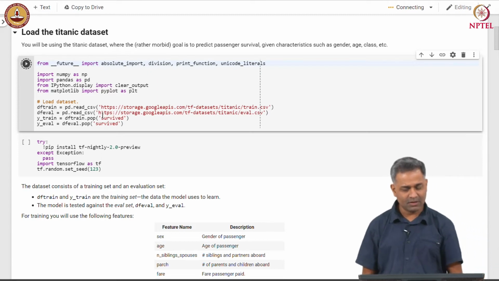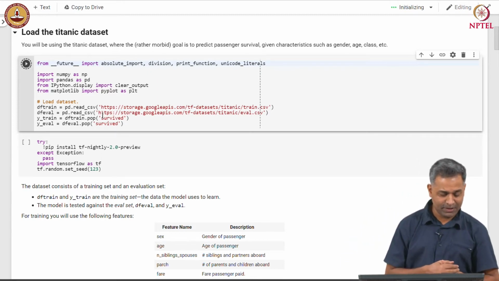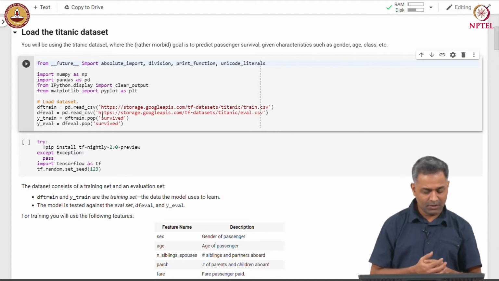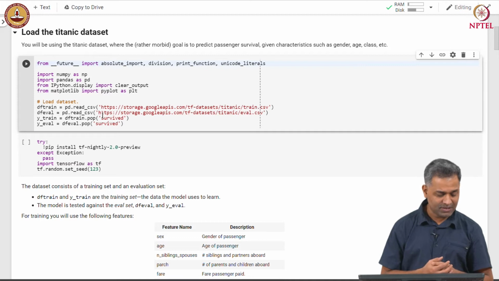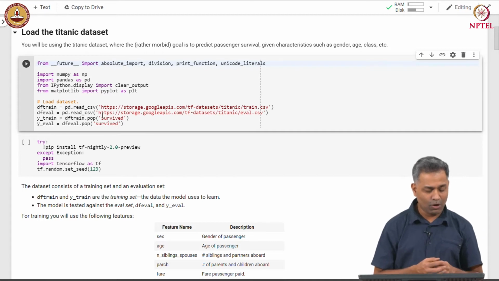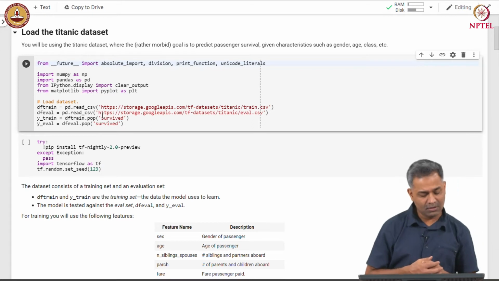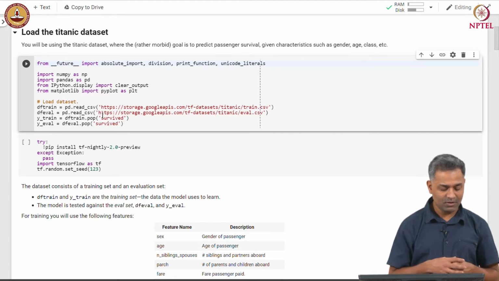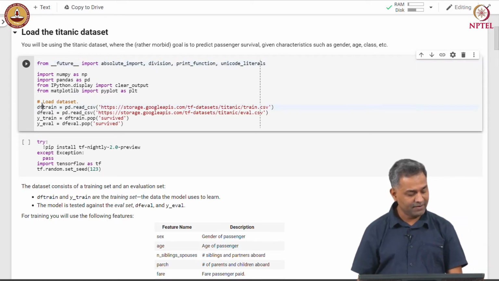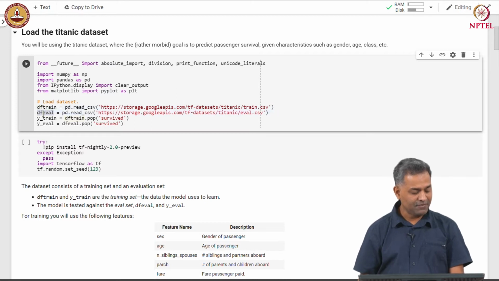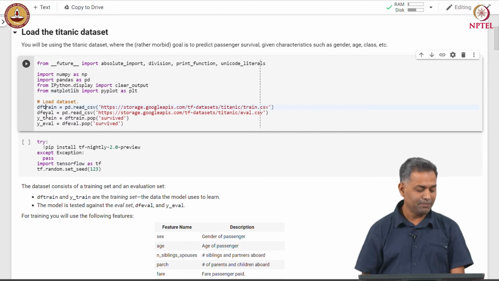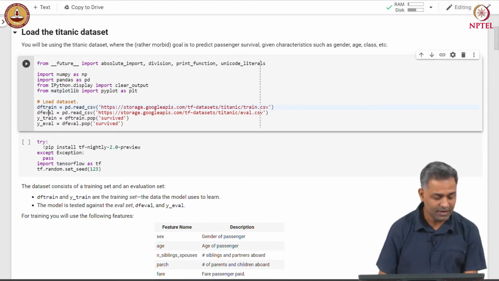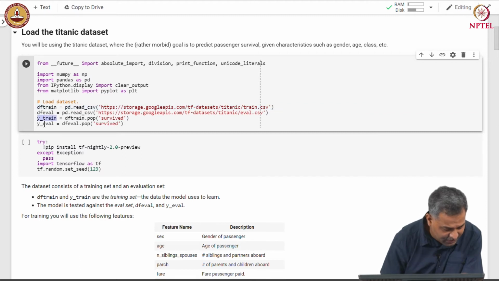The Titanic data set already has a training and evaluation split. So, we read training and evaluation data in pandas data frames and pop or remove the label column from the data frame to create another data frame specially for labels. So, we have df_train and df_eval as data frames containing features, and y_train and y_eval containing labels corresponding to the train and the evaluation data sets.